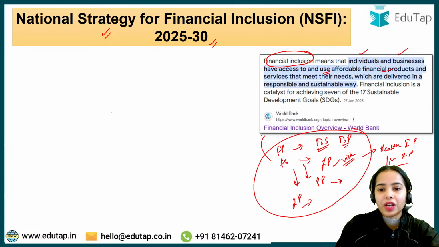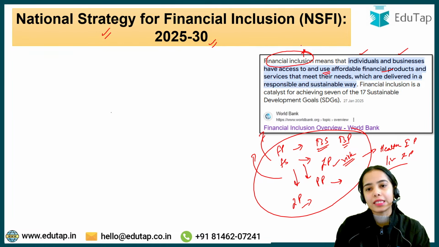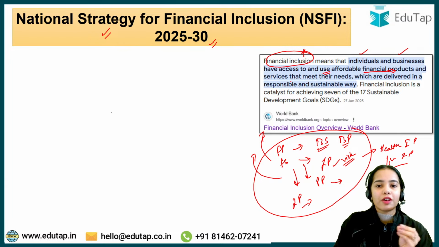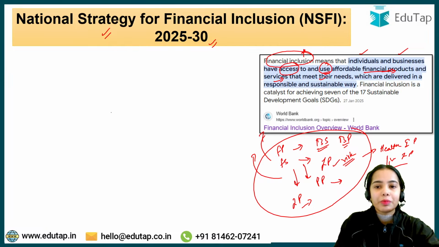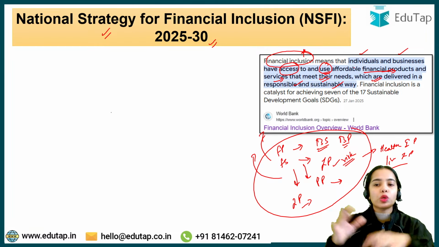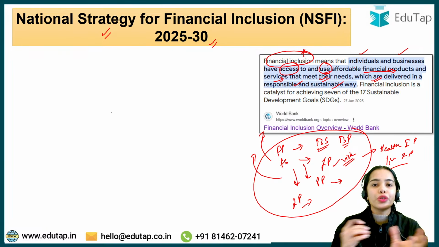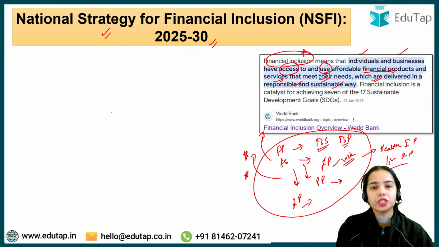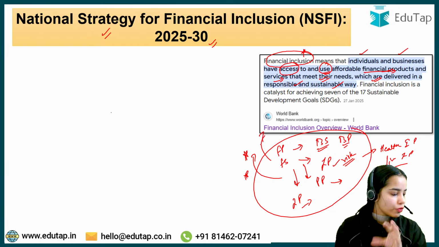So these financial products and services are very important, and financial inclusion means that more and more individuals and more and more businesses should have access to these affordable financial products and services. Not only should people have access, they should also use these products and services that meet their needs and are delivered in a responsible and sustainable way. So this is the idea of financial inclusion. More people and businesses should get included, should have access and should use these affordable financial products and services, provided in a responsible and sustainable way. I hope financial inclusion is clear.